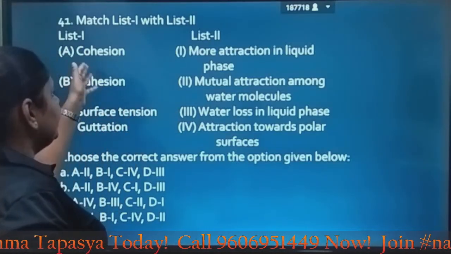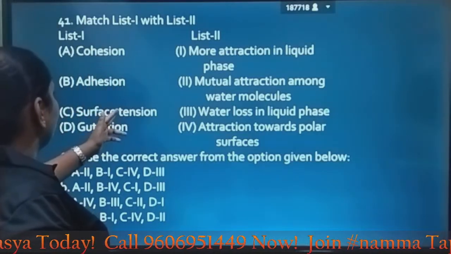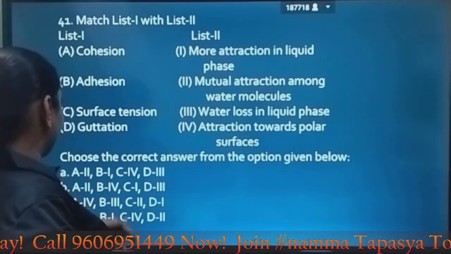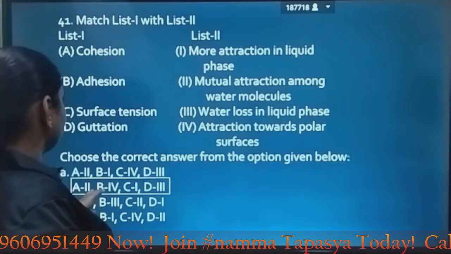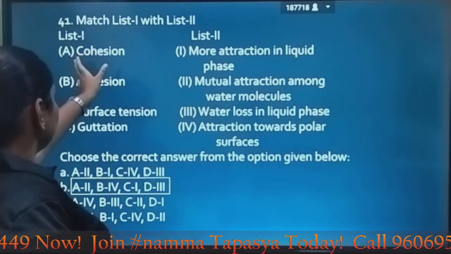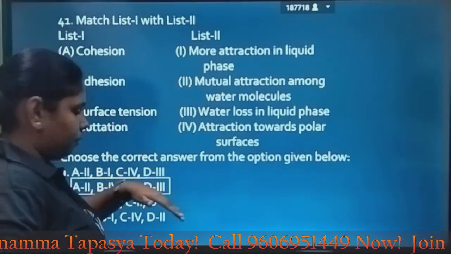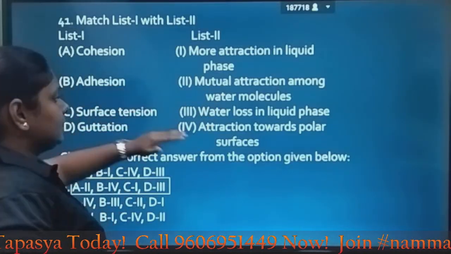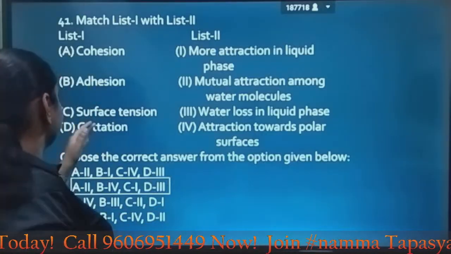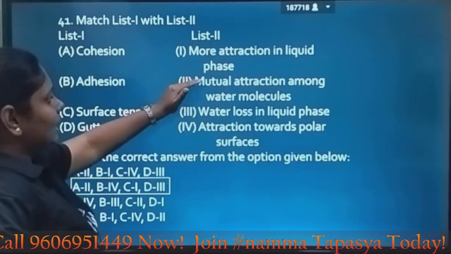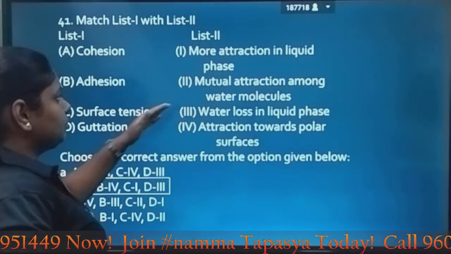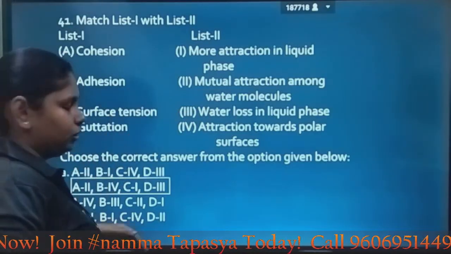So it must be A3, B4, C1 and D2. So here it is option B. Cohesion, mutual attraction among water molecules. Adhesion, attraction towards polar surfaces. Surface tension, more attraction in liquid phase. Guttation, water loss.